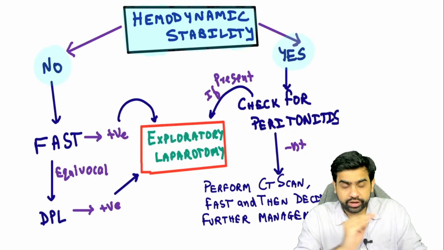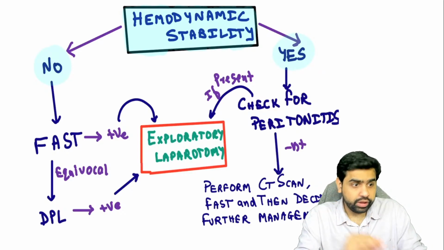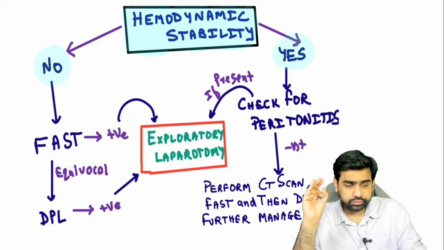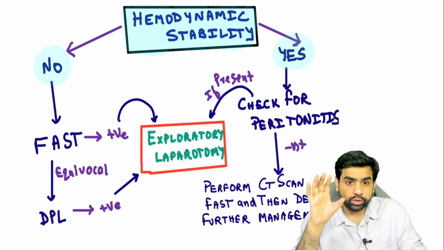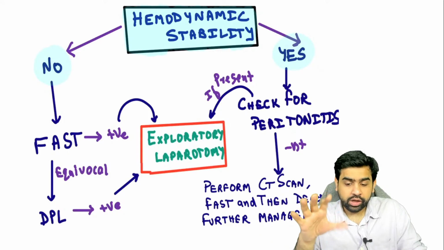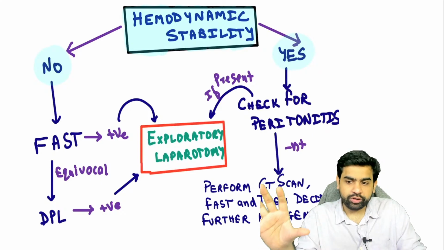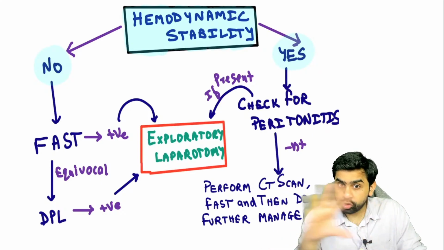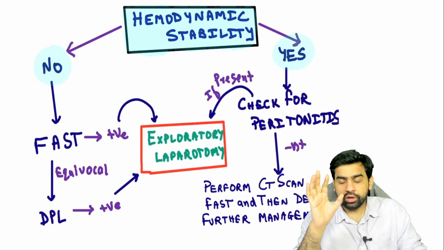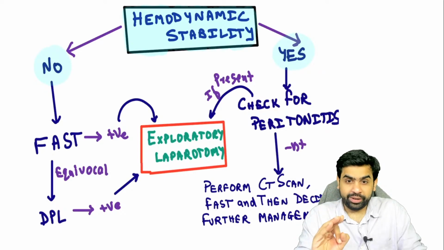So if you have rigidity and guarding, you have to go ahead and do an exploratory laparotomy. I hope you are able to understand this particular point. Now, once you have ruled out peritonitis, once you have seen that peritonitis is not present, then what you have to do is look for hemodynamic stability.